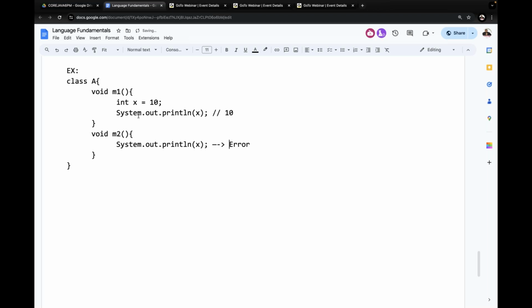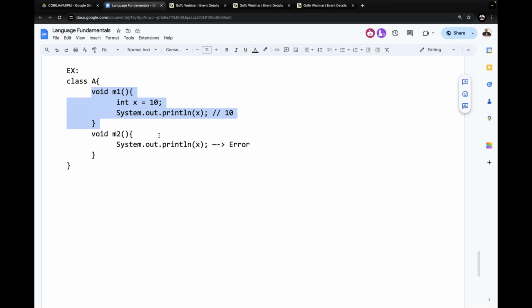Tell me, sir, why we are getting an error now? The x variable I declared inside the M1 method, but where am I trying to access it? In the M2 method. The x variable has visibility up to the M1 method only. The M1 method is a boundary for the x variable. It is not available outside of the M1 method. Because of that, when we access the x variable in the M2 method, we get a compilation error.